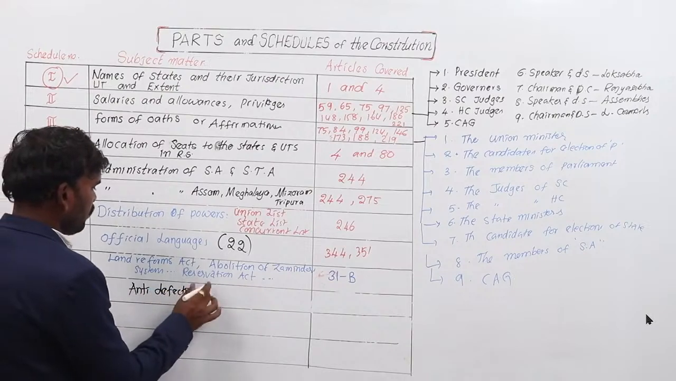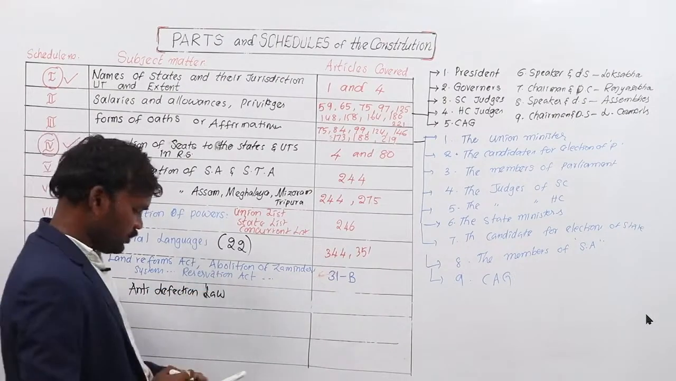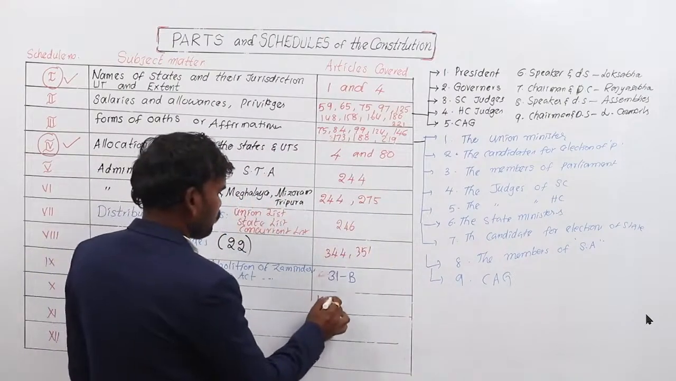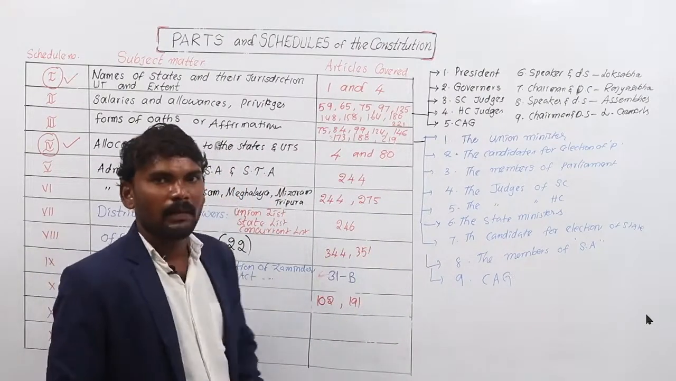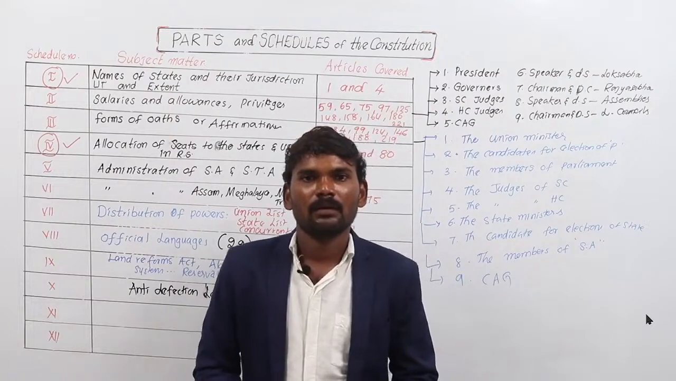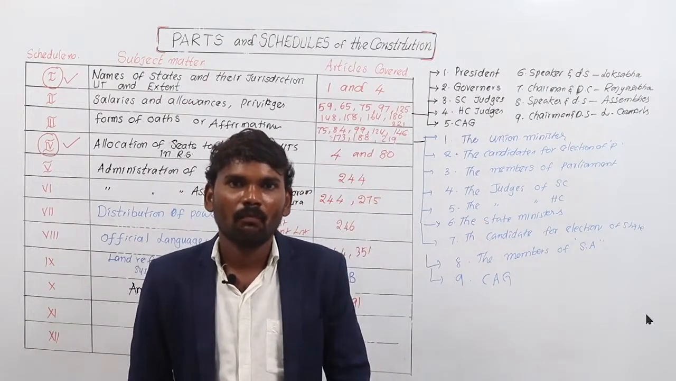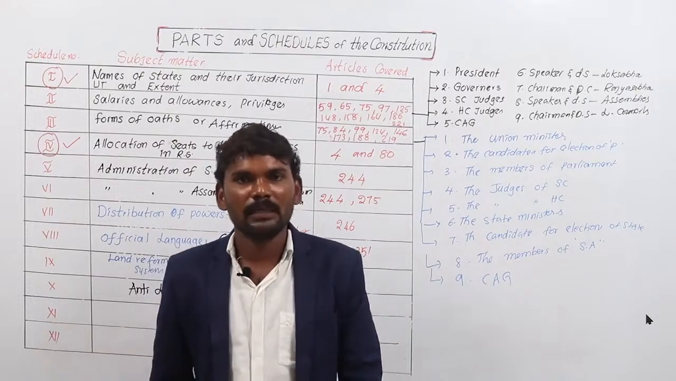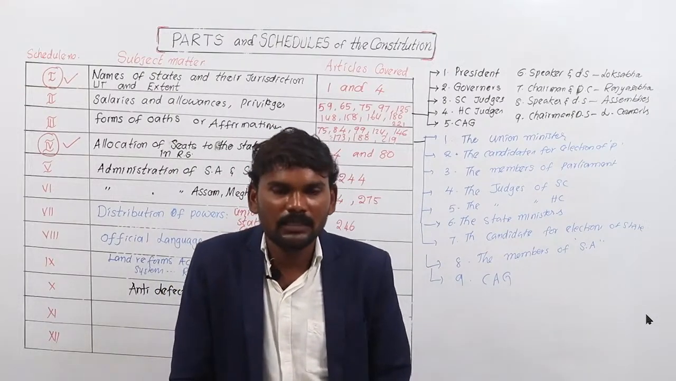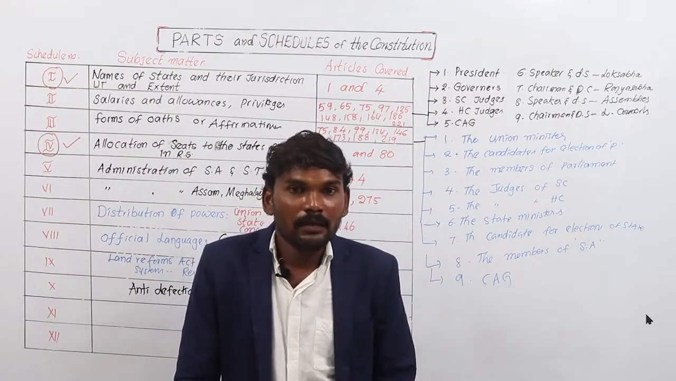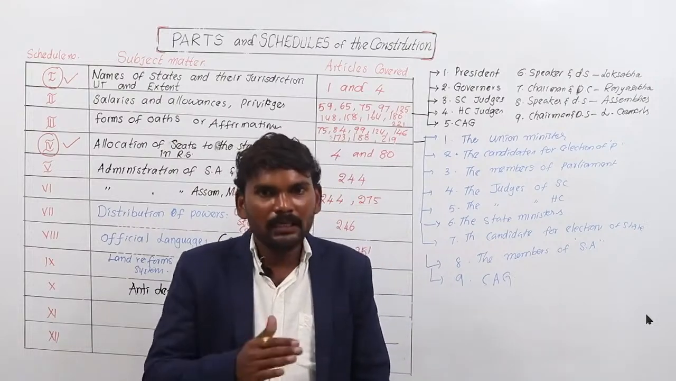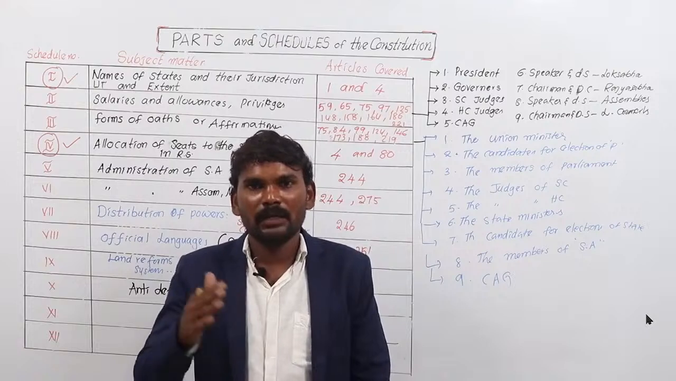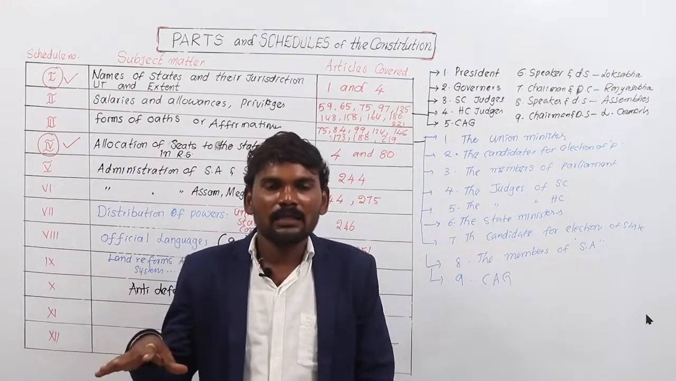Anti-defection law deals with Articles 102 and 191. What is anti-defection law? It is an act to control party hopping or party jumping in political systems. Nowadays, the political system is completely corrupted and candidates are being changed from one party to another.